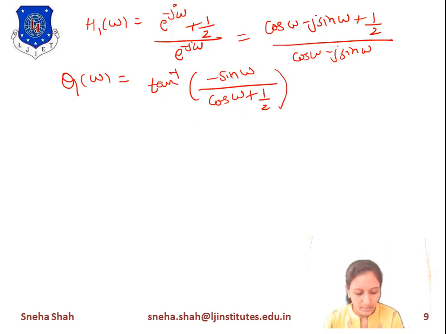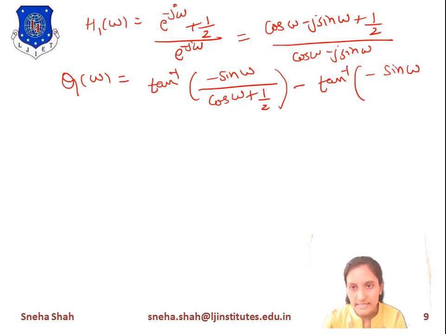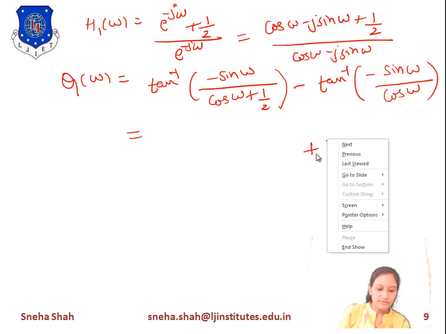This one is for the numerator part minus tan inverse of the imaginary part. For the denominator part, its imaginary part is minus sin omega upon real part cos omega. So this is the next step. Now if we simplify this term, sin upon cos means tan, and minus minus plus, so this one is tan omega. Tan inverse tan omega will simplify as omega. So it will give you the output like